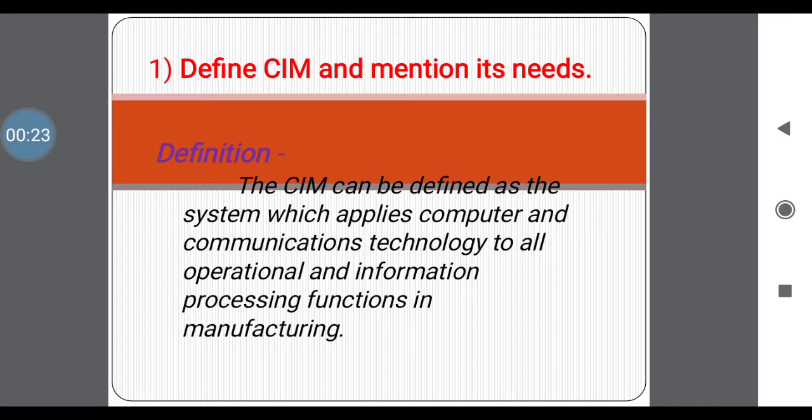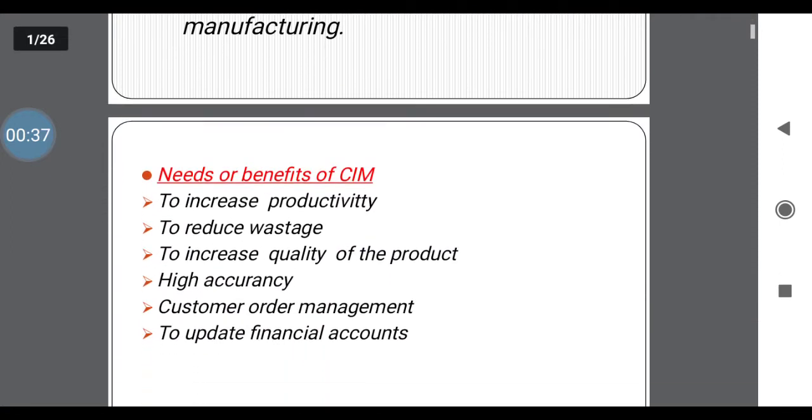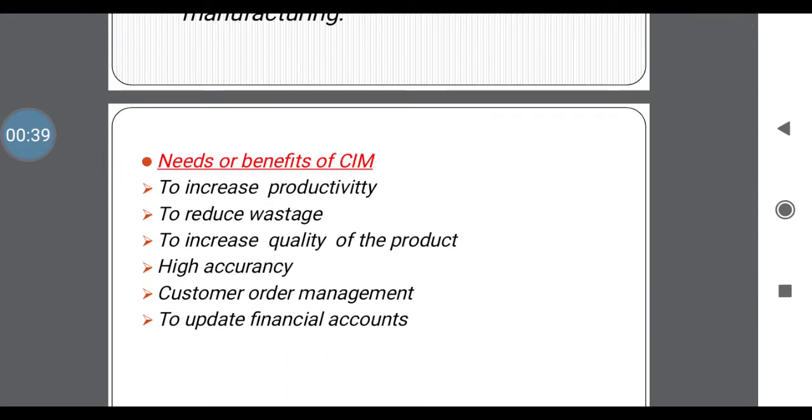CIM can be defined as the system which applies computer and communication technology to all operational and information processes in manufacturing. This is the definition of CIM. Next, what are the needs of CIM? Why is it required in manufacturing? Here are some important needs of CIM.